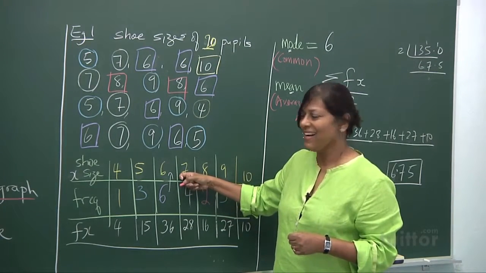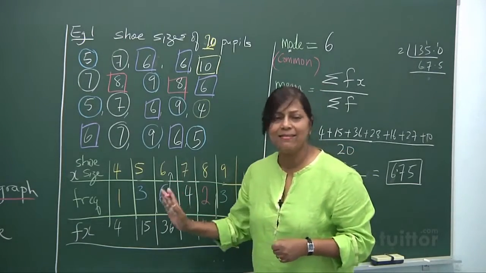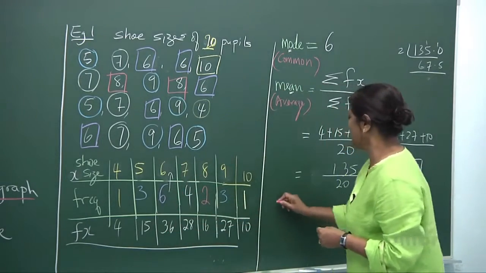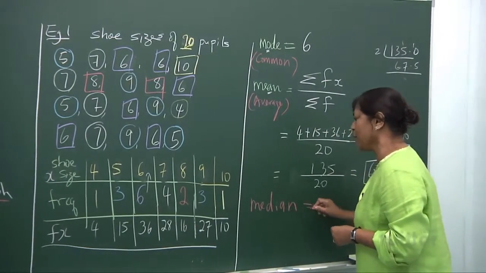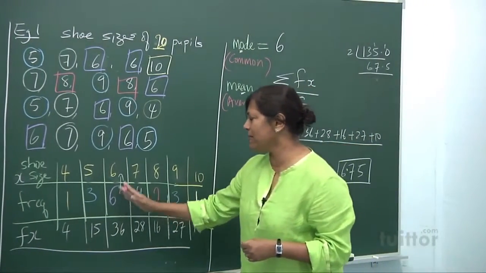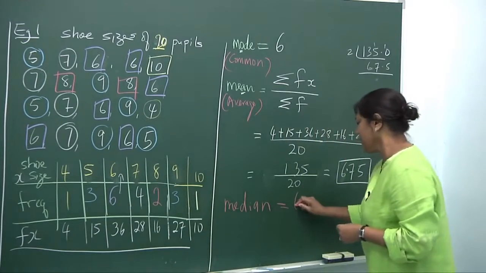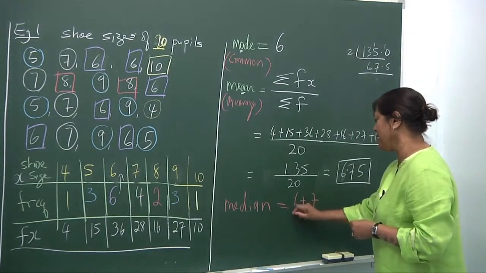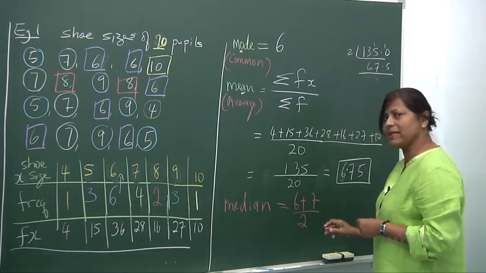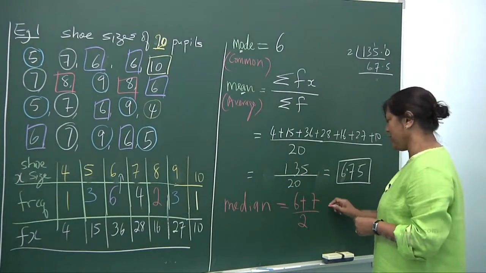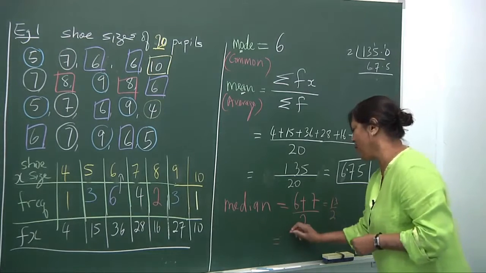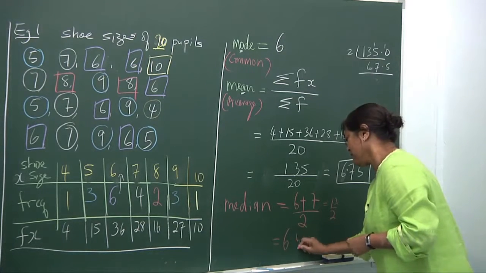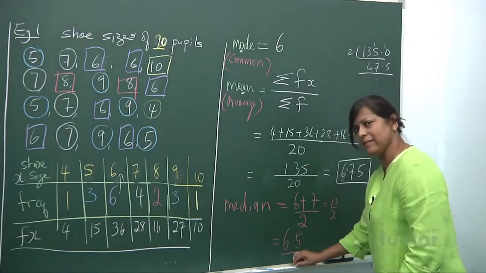So the median will be equal to the 10th person, 6, plus the 11th person, 7, added up and divided by 2. You get 13 over 2, that is 6.5, the median.